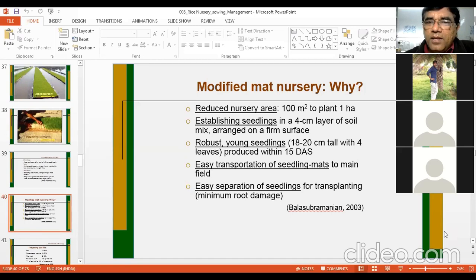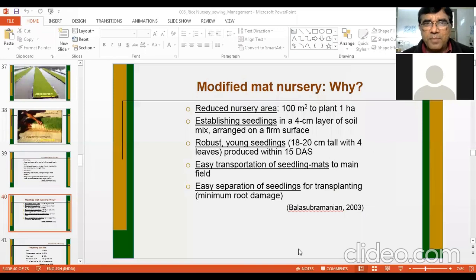So a 4 centimeter layer of soil mixture is arranged on a firm surface. Firm means solid surface. Here, robust young seedlings, 18 to 20 centimeter tall, with 4 leaves, are produced within 15 to 18 days. In 15 to 18 days, you can prepare robust seedlings which are ready to be transplanted, and easy transportation. So welcome back. Welcome back in this class.